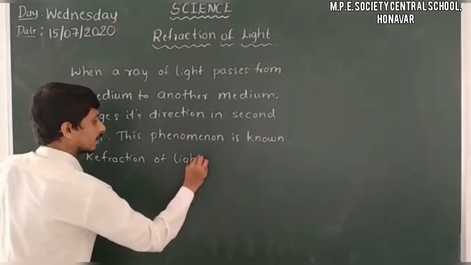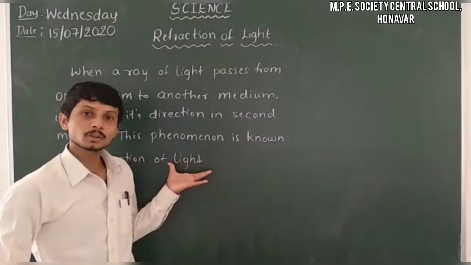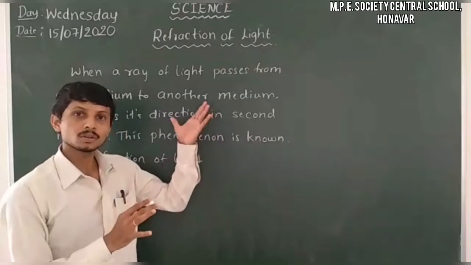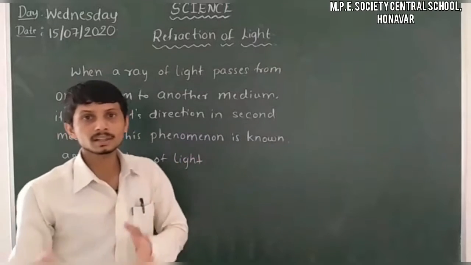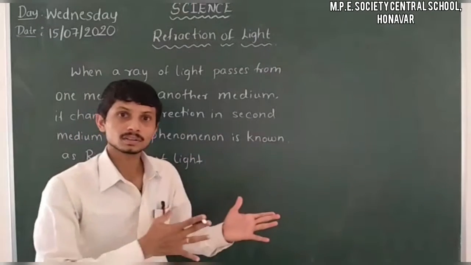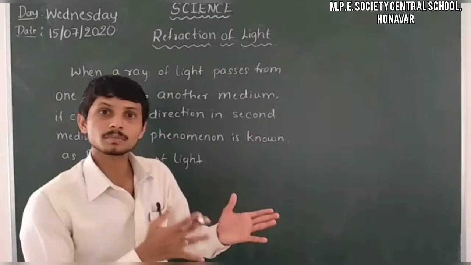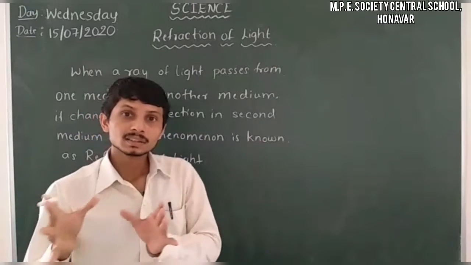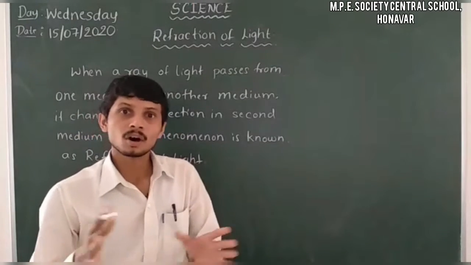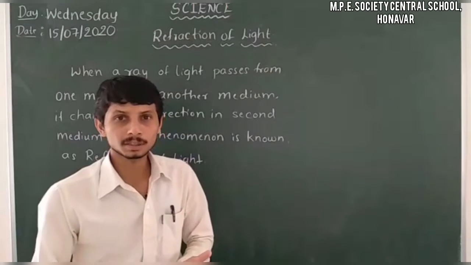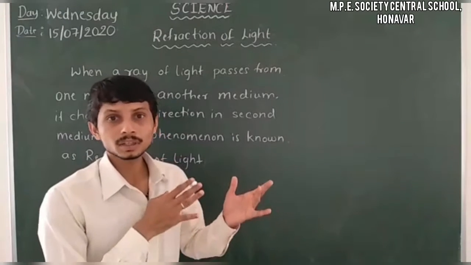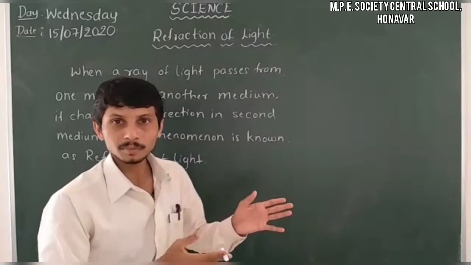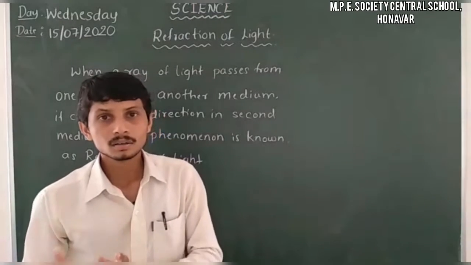Refraction of light. Here also we require two mediums. So we have to draw two mediums. One is the air medium and another one is the glass slab. So it's a completely different medium from the air. We can use glass or water or diamond, whatever it may be. So we require two mediums, one is air medium, another one is a glass medium.